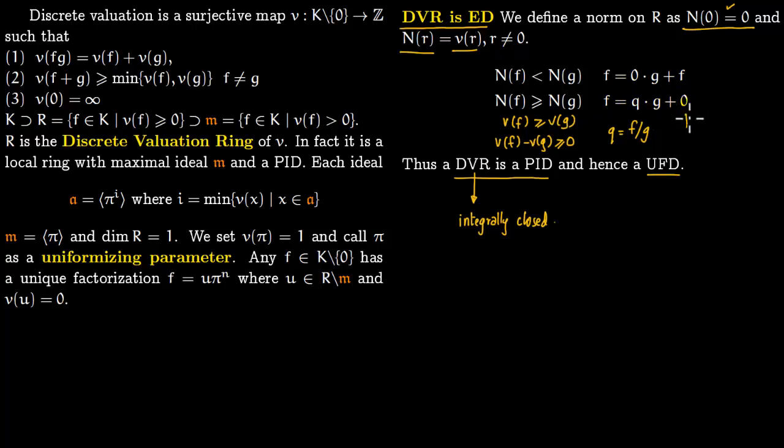So notice that remainder is 0, and that is precisely because we have valuation like this. So here you have f g inverse, so you have a minus sign here, so this we'll prove in a minute, but that is it. So you see the remainders are always 0, and since you have this division algorithm here working for you, it is a Euclidean domain and the rest follows. So now let us come down to the nitty-gritty of what we have said here and prove this.